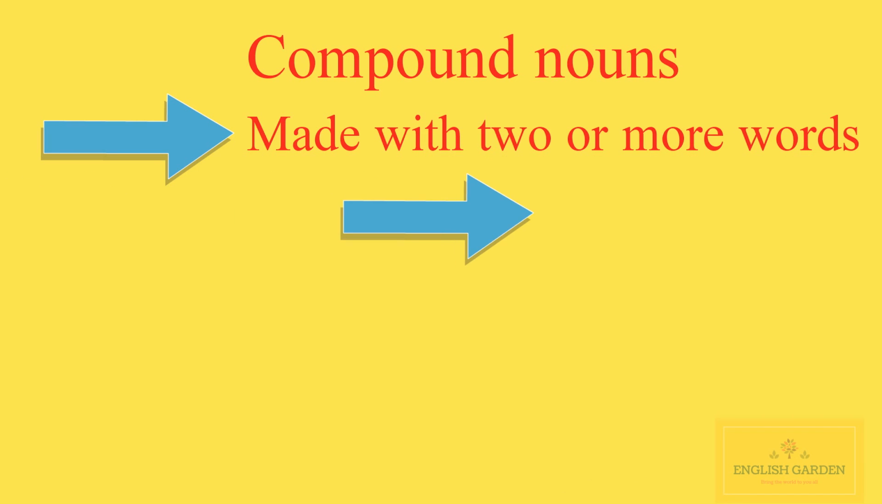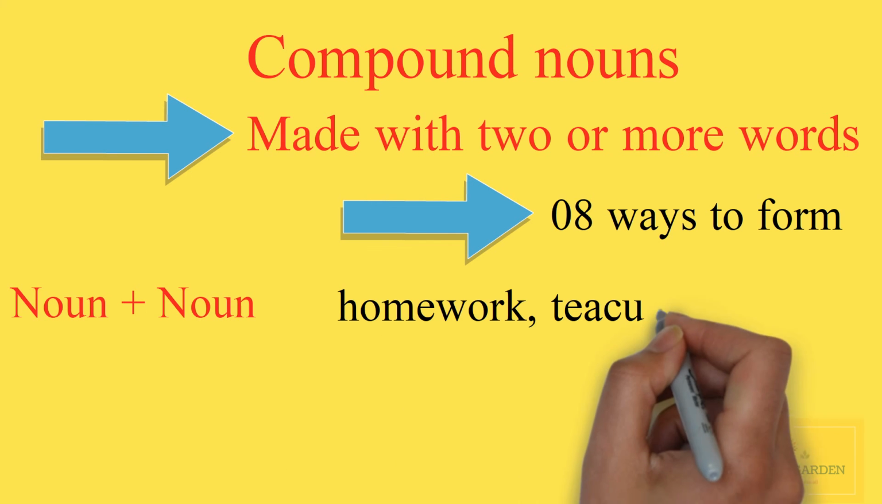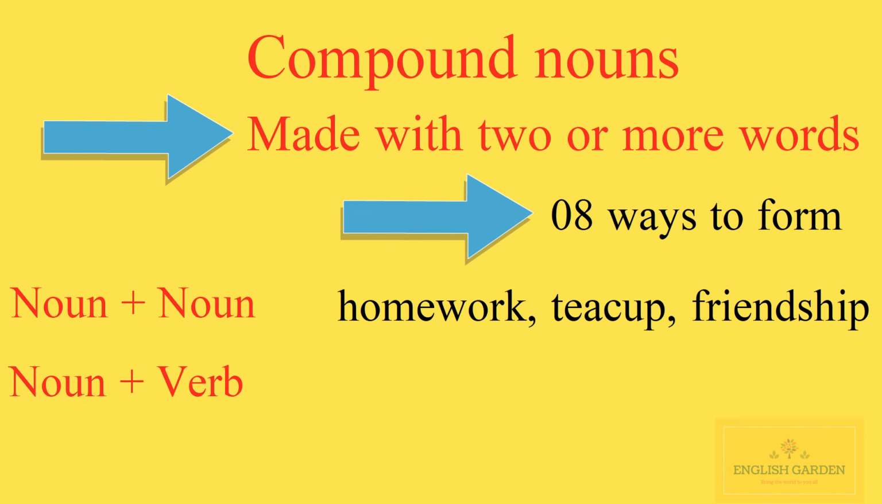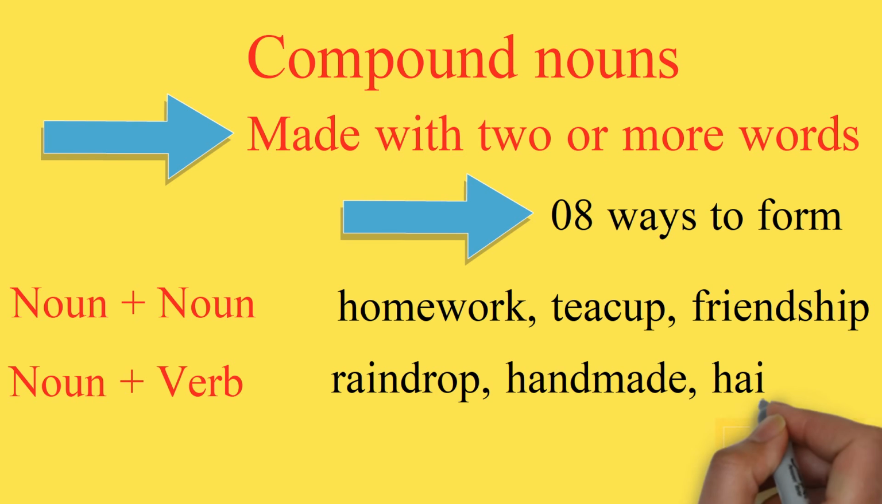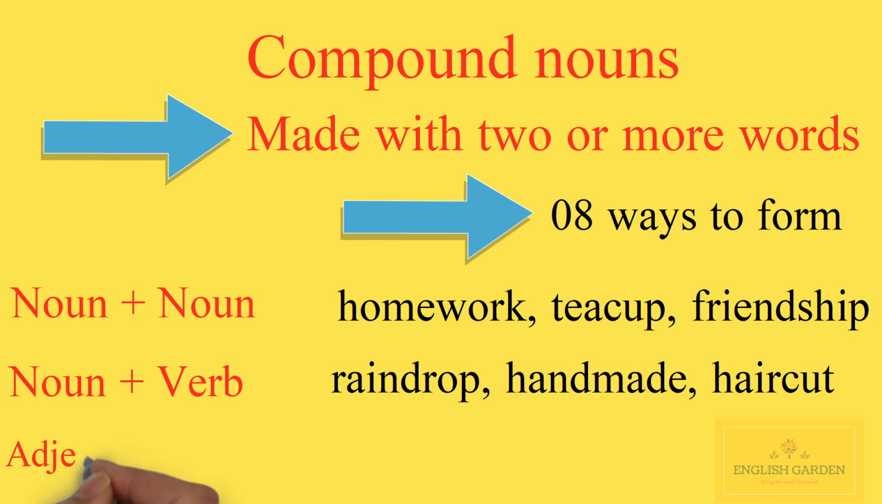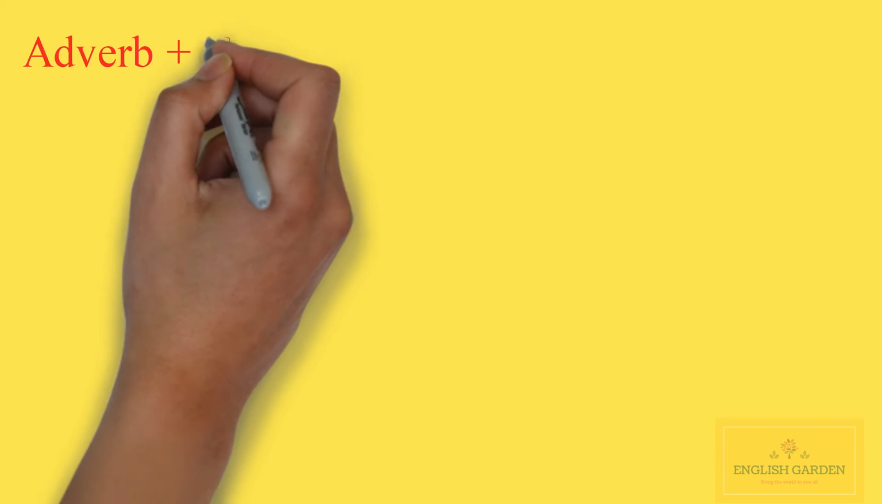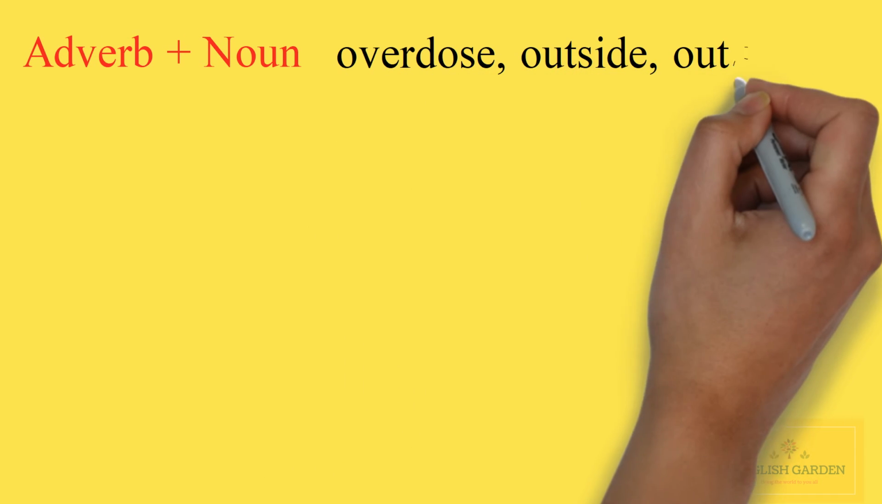Noun plus noun. For examples, boyfriend, greenhouse, football, grandfather, homework, teacup, friendship, etc. Noun plus verb. For examples, heartbeat, sunrise, raindrop, handmade, haircut, etc. Adjective plus noun. For examples, blackboard, greenhouse, highway, etc. Adverb plus noun. For examples, online, overdue, overdose, outside, outdoor, etc.